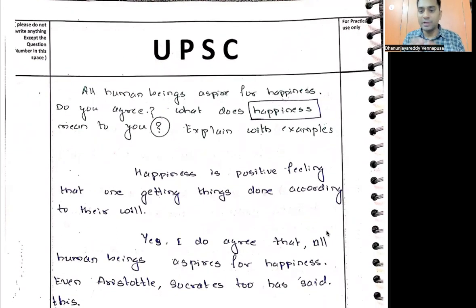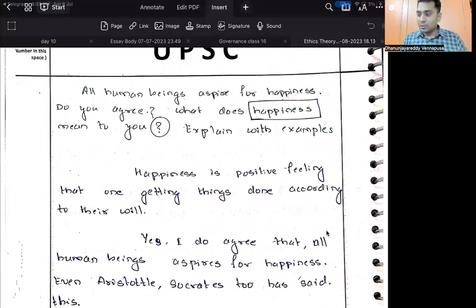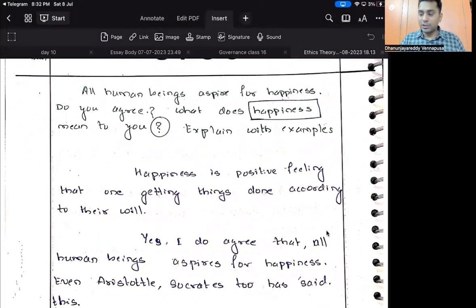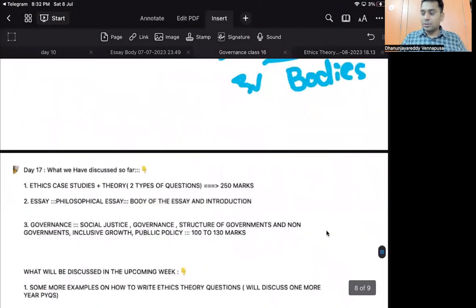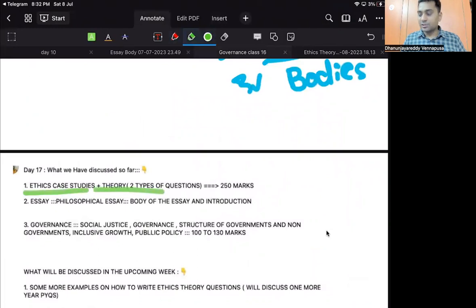This is just an evaluation of the answer sheets for those who are writing mains this year. Okay, in this context, before that, let's have a look at what I have discussed so far. Until now, we have covered ethics case studies and theory. There are two types of questions in theory. I have clearly discussed what those two types of questions are and how to address them, right? That is the first important thing whenever you are writing the so-called case studies.